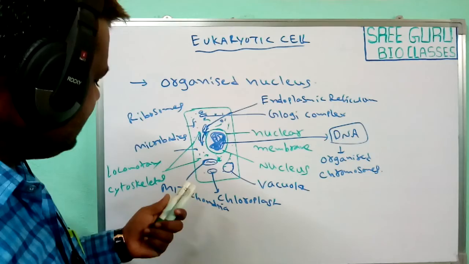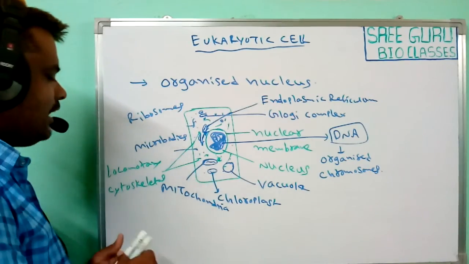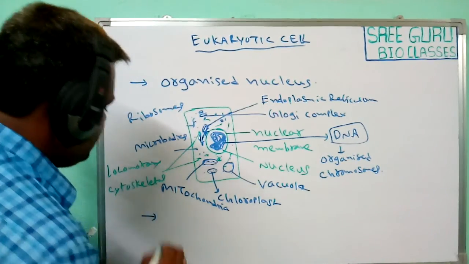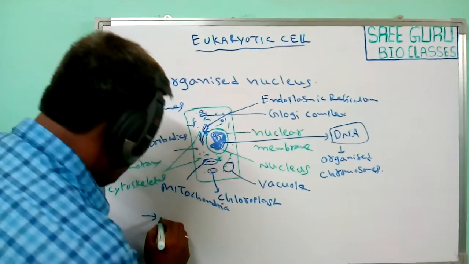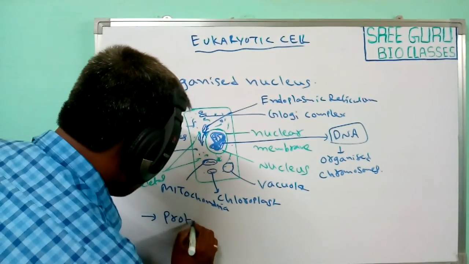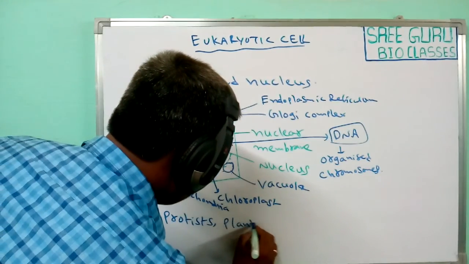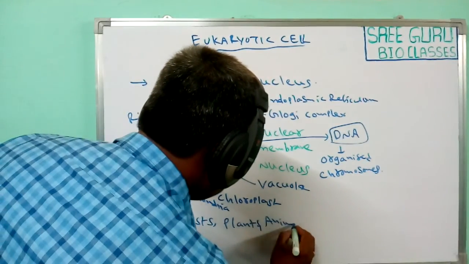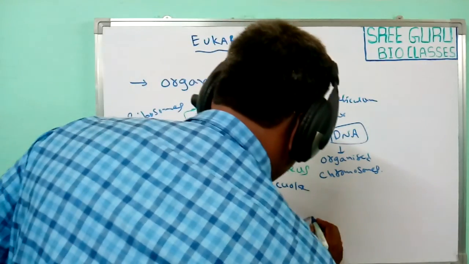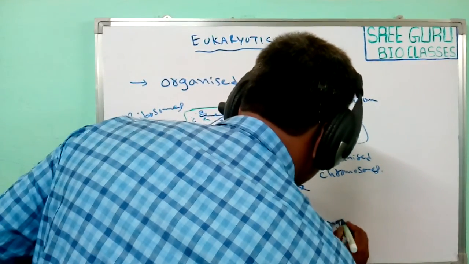Next, what are the examples of eukaryotic cells? Generally, protists, plants, animals, and fungi.